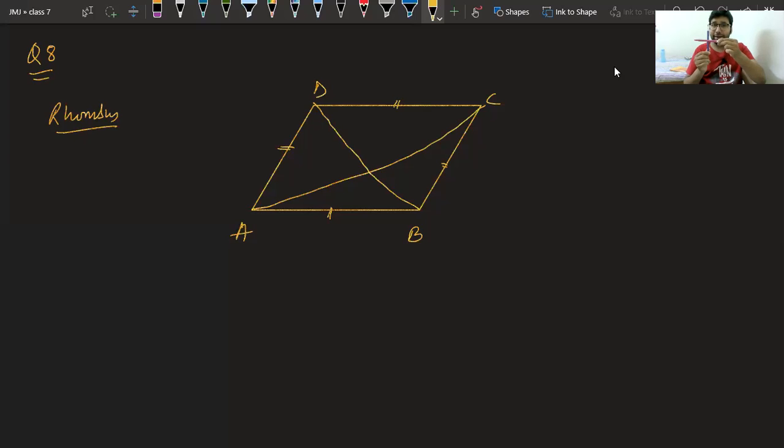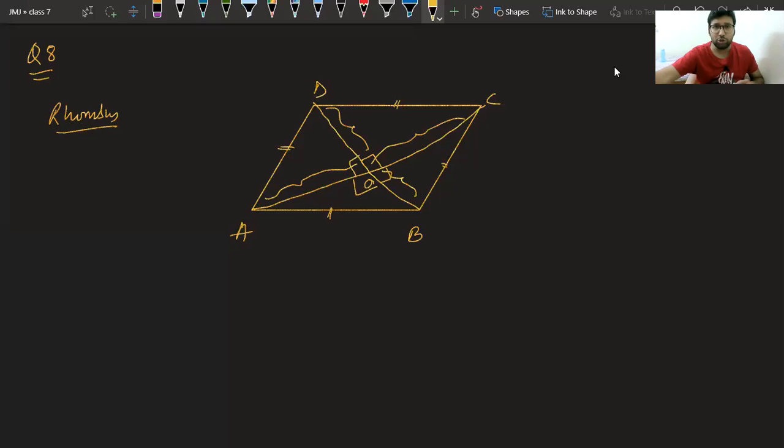They are bisecting each other. This means that this pink has two equal parts and this purple has two equal parts. So I can say that this part OD is equal to OB and this part OA equal to OC. This is property of rhombus. Another property is the angle between diagonals is 90°.